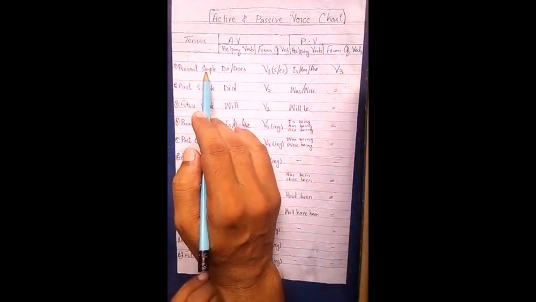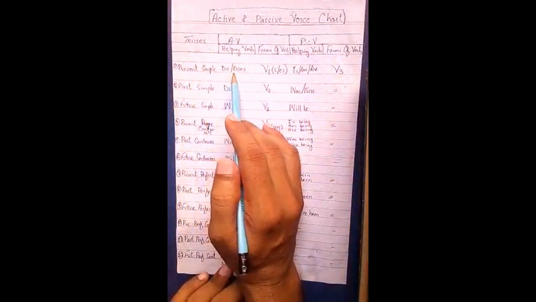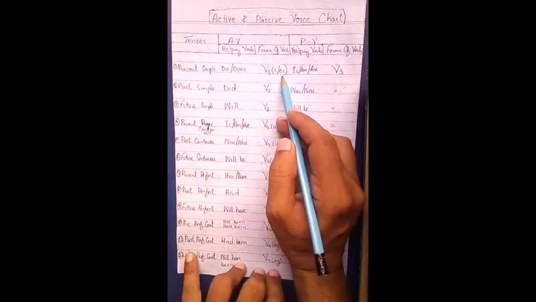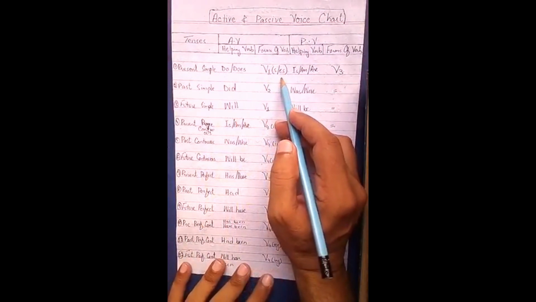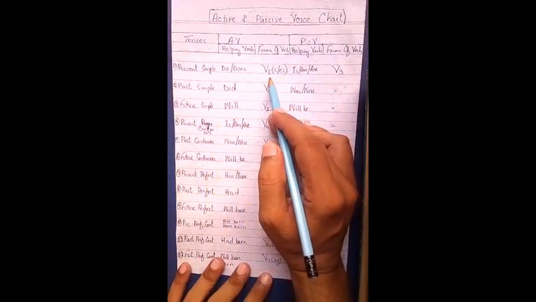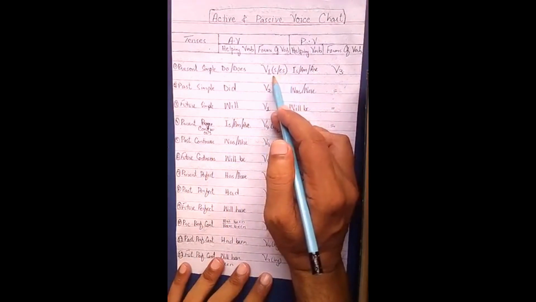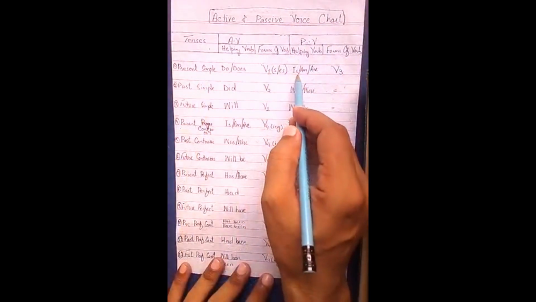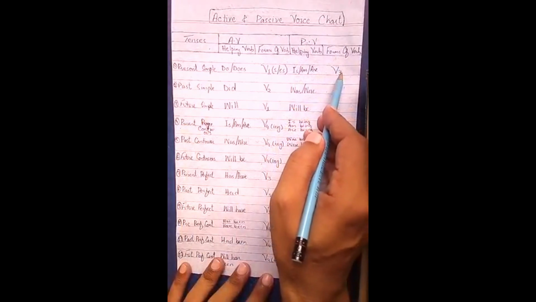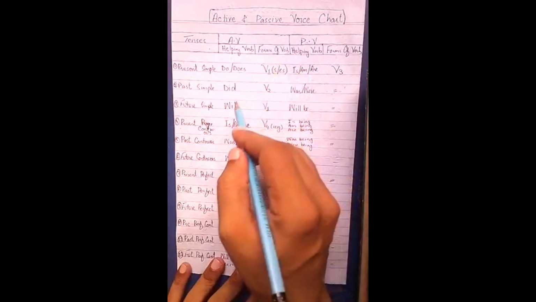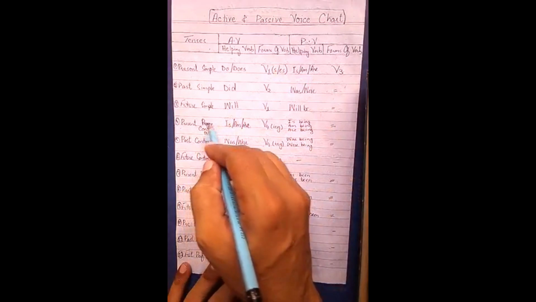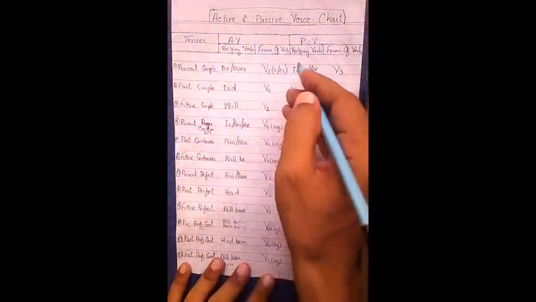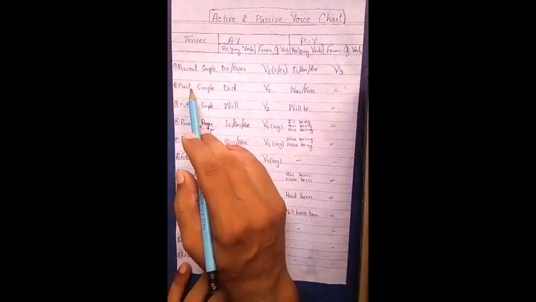Now one by one I will tell you. Present simple is the first tense of active voice. In active voice we use its helping verbs do and does, and we use first form along with s or es here, okay. And in negative or interrogative we do not use s or es. But when we make its passive voice we use helping verbs is, am, are, and its third form, okay. If you consider continuous tense, we always use continuous helping verbs of active voice in passive voice, okay. Now look at this example.